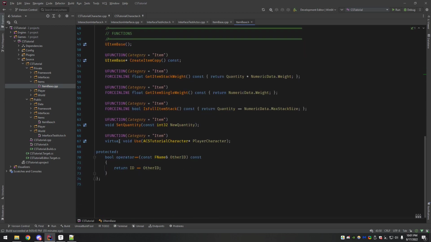Down here in the overload operator, double equals, I just wanted to use this pointer for ID. This is another minor nitpick, but anytime there's a lot of instanced data going around, you could potentially have hundreds or thousands of item base class in your world.